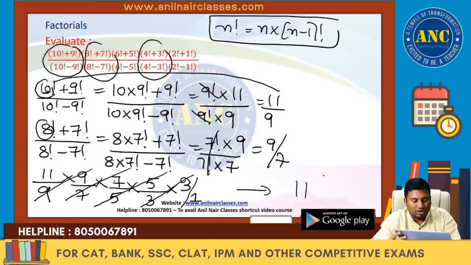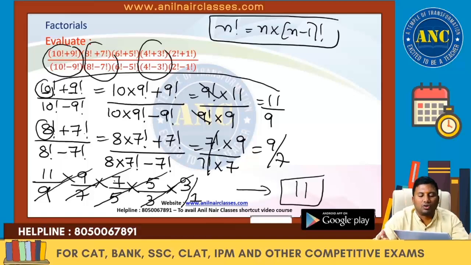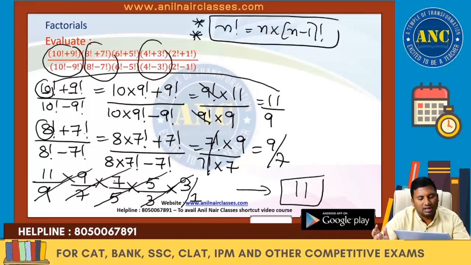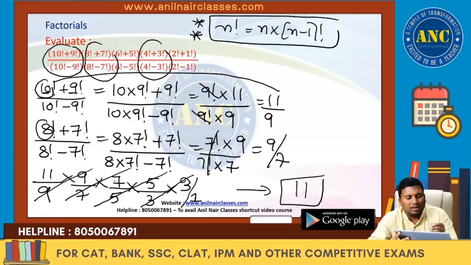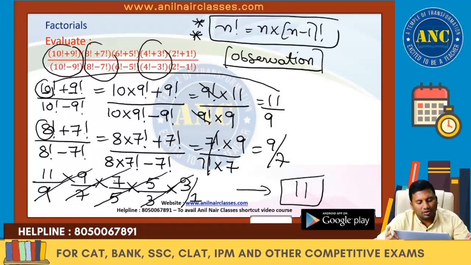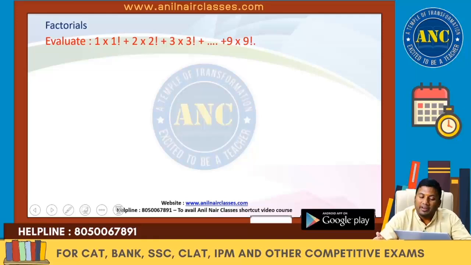Answer for this question is 11. I hope it is clear. The idea that is used in this question is n factorial is n into n minus 1 factorial. Very simple idea, very simple calculation problem, and if you observe the first two values, you will understand the pattern. Through sheer observation, you can do it. It decreases by 2, so keep on decreasing by 2. Idea clear?